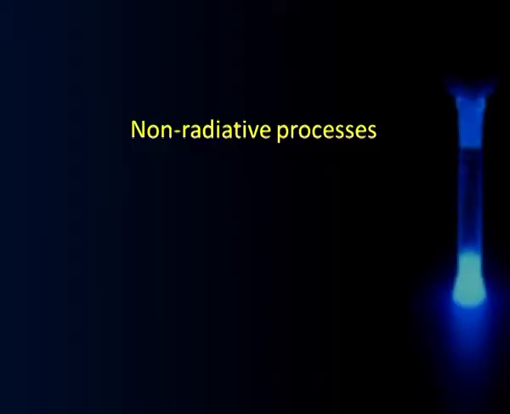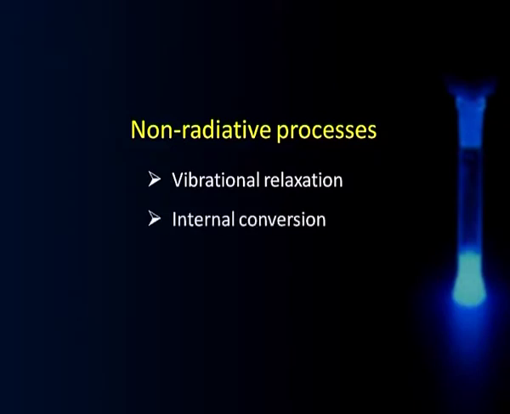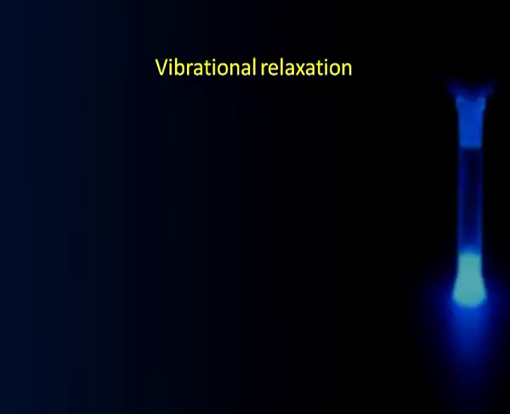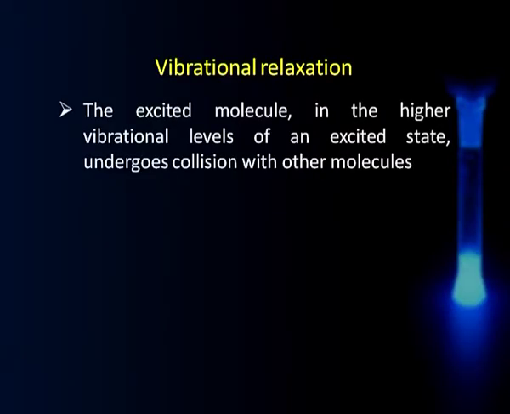Now, what are these non-radiative processes? Let us understand that. There are three such processes. One is called vibrational relaxation, the second is internal conversion, and the third is intersystem crossing. We will talk about each one of them one by one. Let us take up vibrational relaxation. The excited molecule is in a higher vibration energy level, because we know that when the excitation takes place, it can be in any of the vibration energy levels in the excited state.